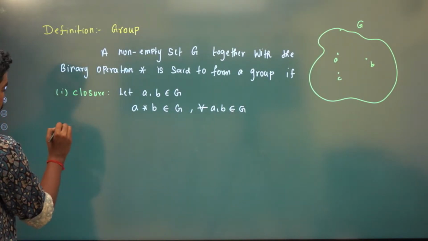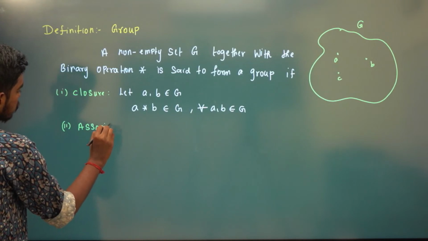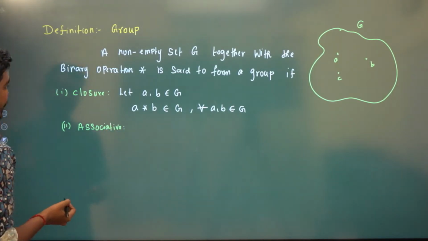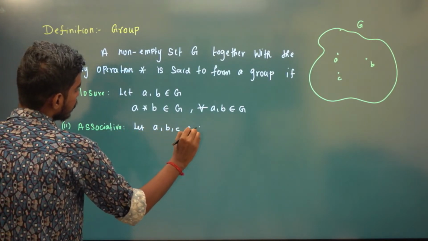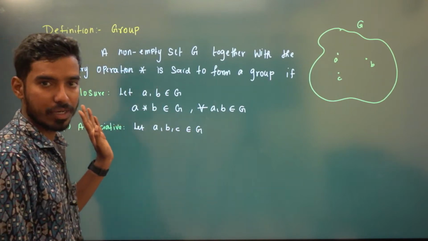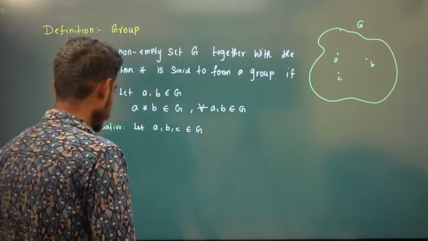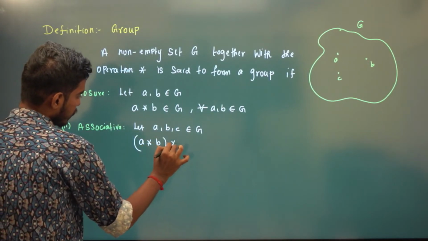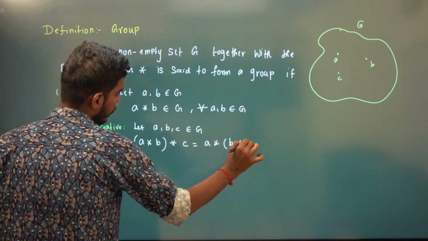Now, the second property is called the associative property. You take any three elements A, B, C in G. Then (A star B) star C is the same as A star (B star C).